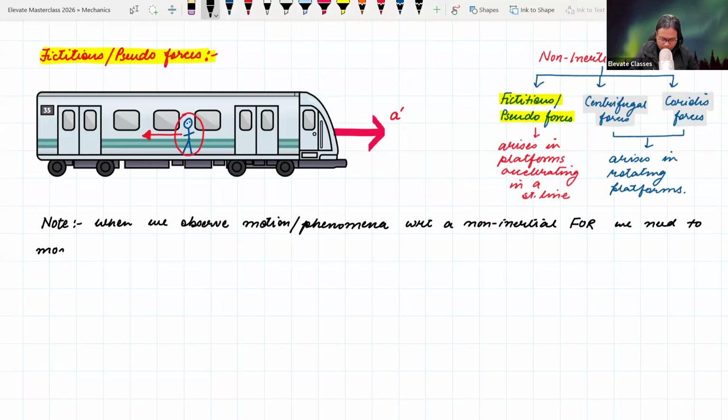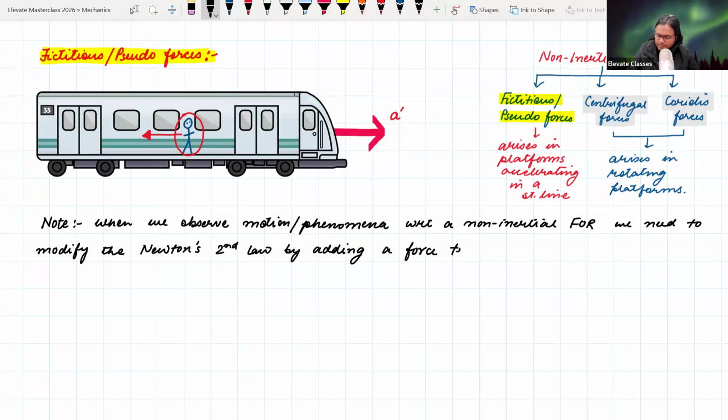We need to modify Newton's second law by adding a force term which is called fictitious force, in the opposite direction.